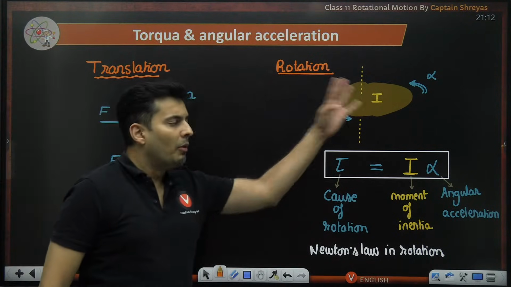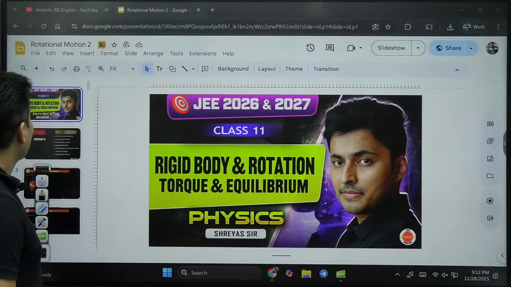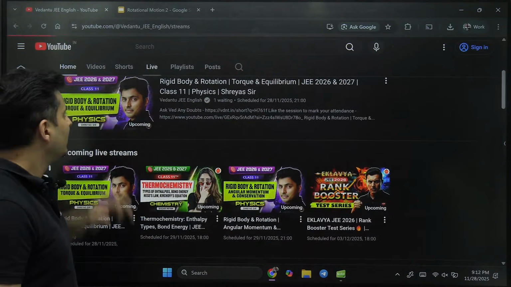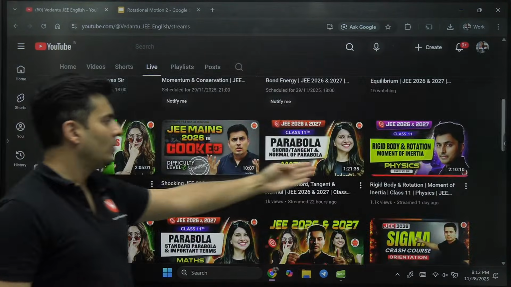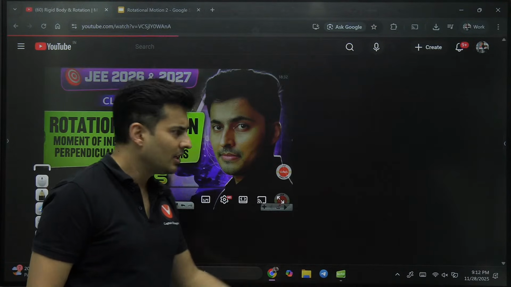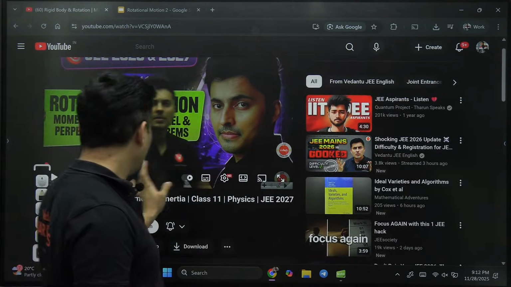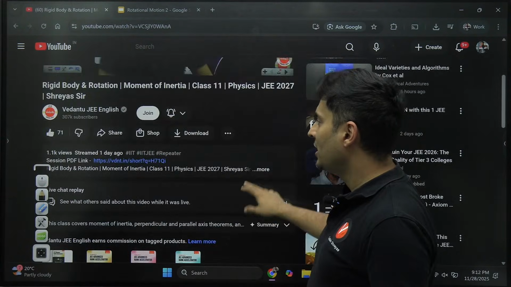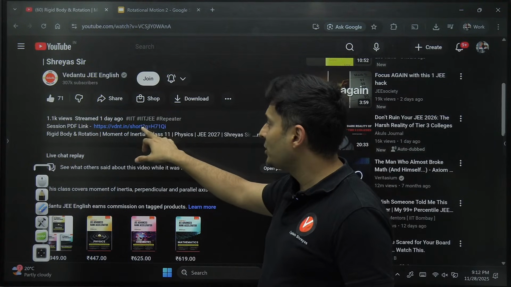Now, moment of inertia, we know how to calculate it. In case you have forgotten, it is right over here, guys. Just go to the live batch, live classes, and you will see it right over here. It's also there in the playlist. I have dealt with moment of inertia very nicely for more than 2 hours. So you can check out this particular lecture.